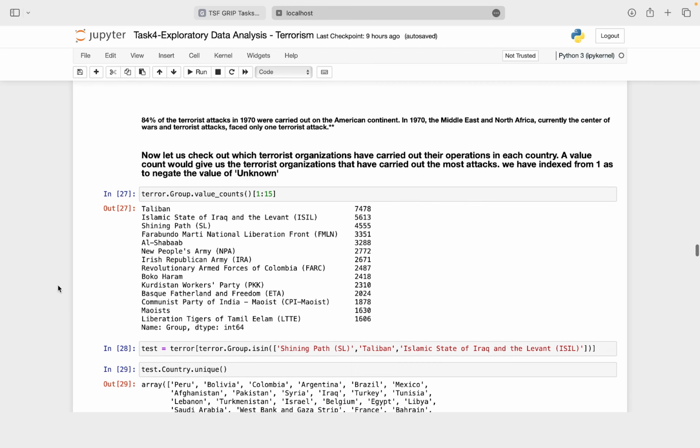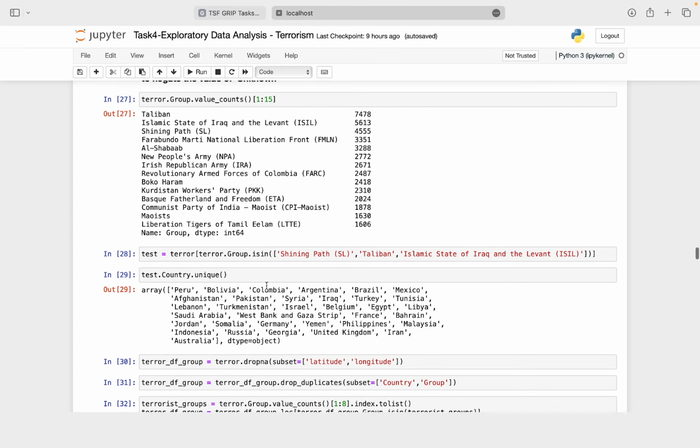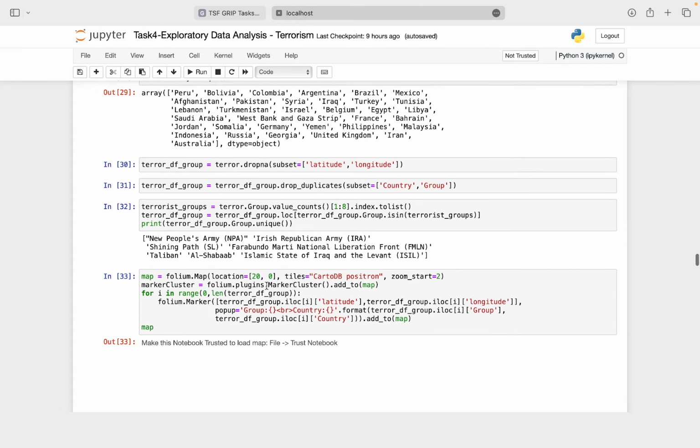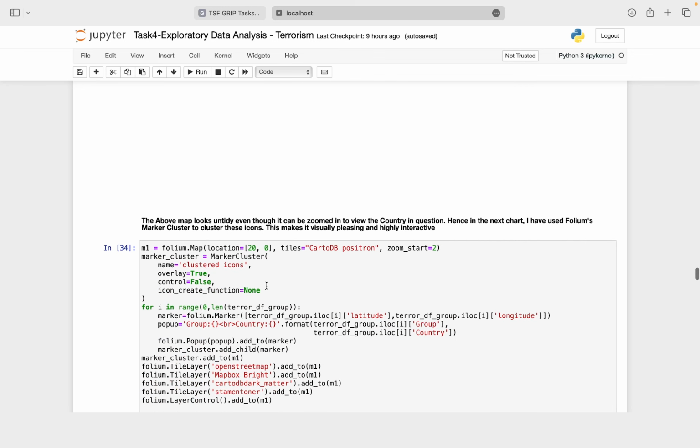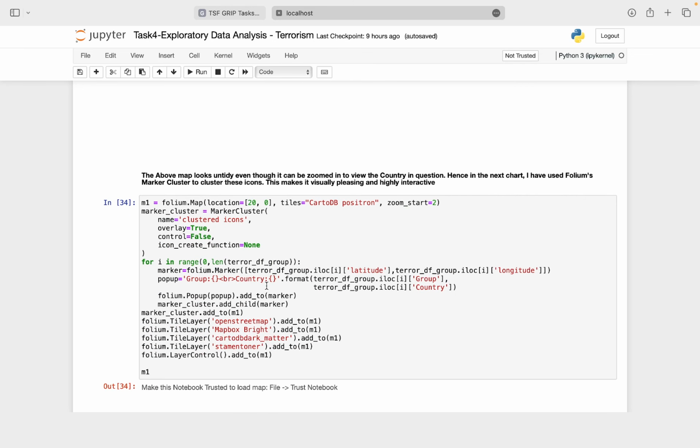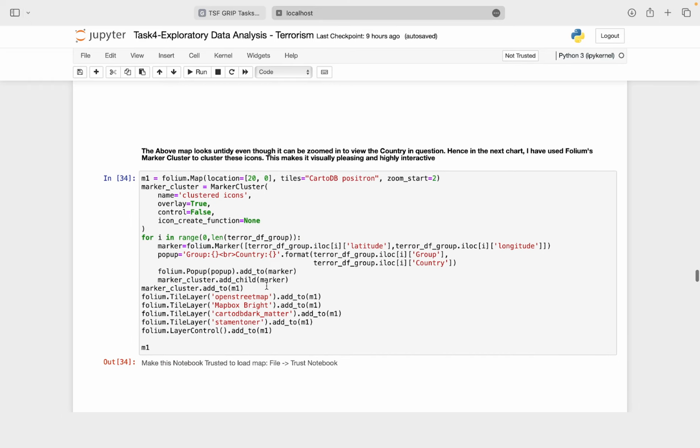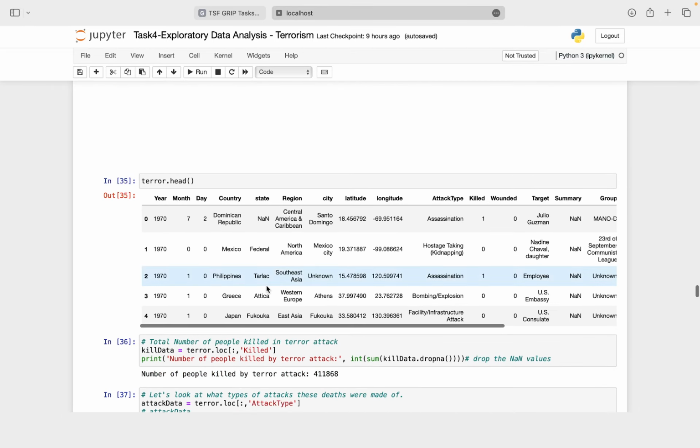Now we check out which terrorist organization has carried out their operation in each country. This is the count of how many attacks the organizations have done. From the above, we can view the country in question. Then we cluster to make it visually appealing and highly interactive.